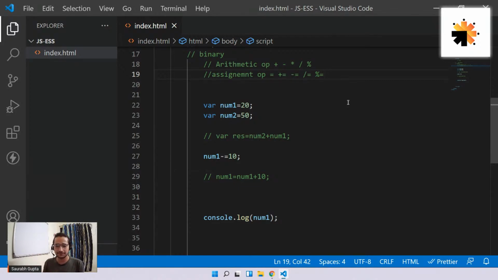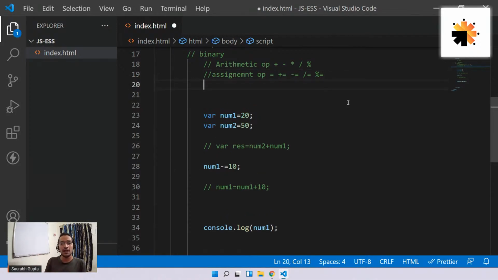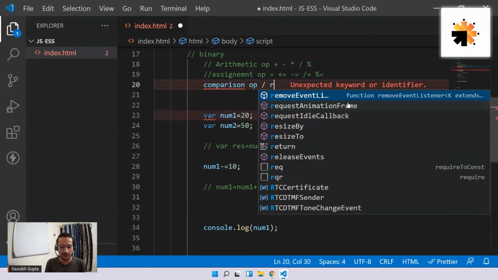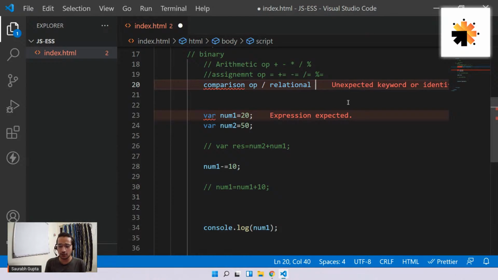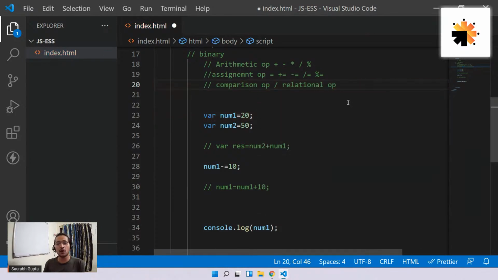Very easy things. Okay. Now let's move ahead to the next category, that is called comparison operators, or we also call them relational operators. Now, these operators are generally used to compare data. Okay, very easy. These operators are generally used to compare data, and the operators are these.